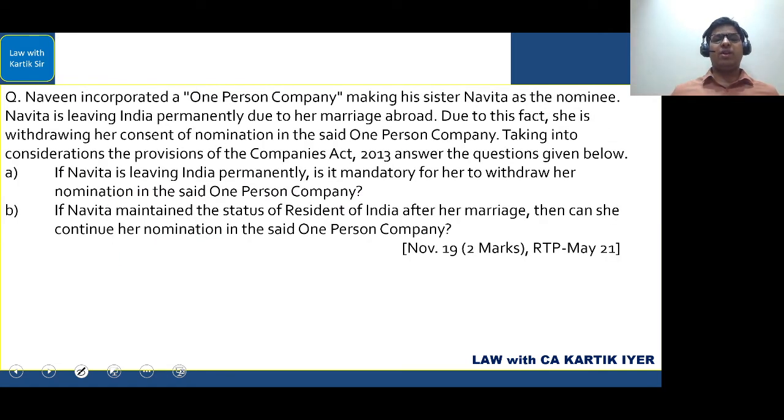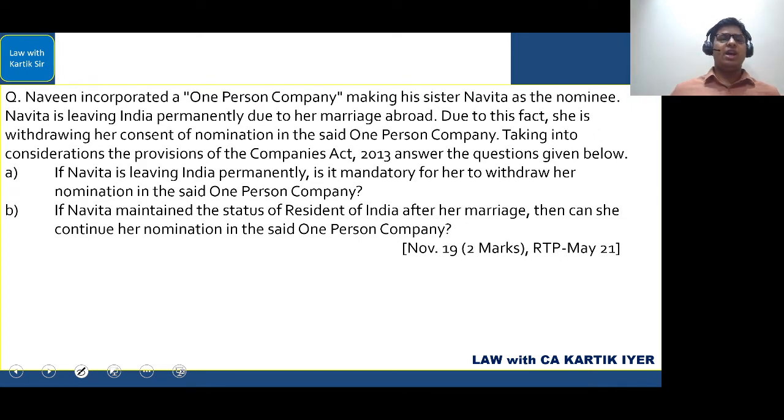Naveen incorporated a one person company, making his sister Navita as the nominee. Navita is leaving India permanently due to her marriage abroad. Due to this fact, she is withdrawing her consent of nomination in the said one-person company. Taking into consideration the provisions of the Companies Act 2013, answer the questions given below.